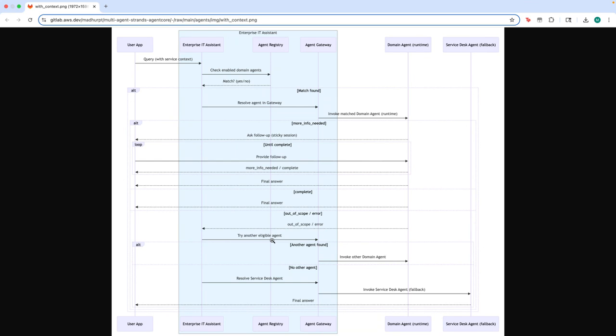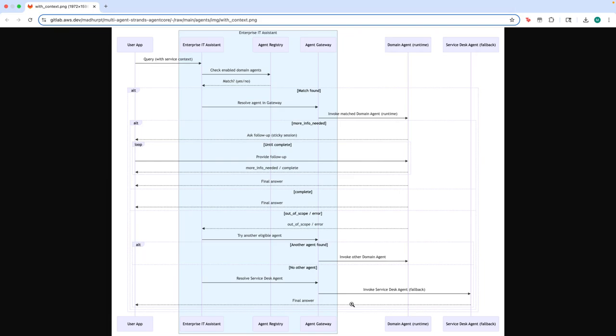Is there any other agent within the gateway, based on its API specification and description, that can help answer the user question? Or this could be an MCP server or another tool as well. If so, then I will invoke that domain agent and the same stickiness process would follow. And if there is no agent that can help, then I will just resolve to a default fallback agent, which is a service desk default agent that is also within the gateway. So there are multiple flows that are managed here: if a user comes in with context, and the domain agent knows the answer to the question, there will be a sticky session managed.